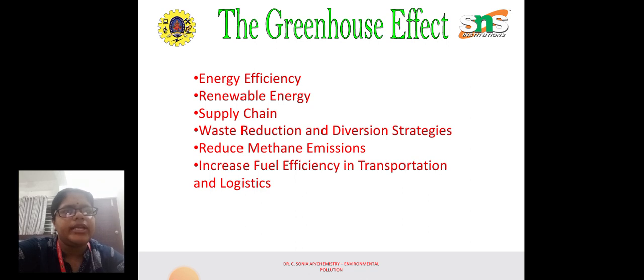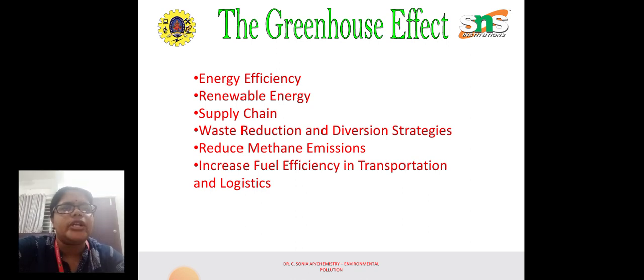So, how can we reduce this effect? We have to adopt the energy efficiency method. The main sources of the greenhouse gases are the vehicle exhaust and the toxic exhaust from the industries. These are the main sources of the greenhouse gases, and also methane. All these things contribute to the greenhouse gases. Chlorofluorocarbons from the refrigerators and also from the air conditioners that we are using at home. All these things contribute much more.